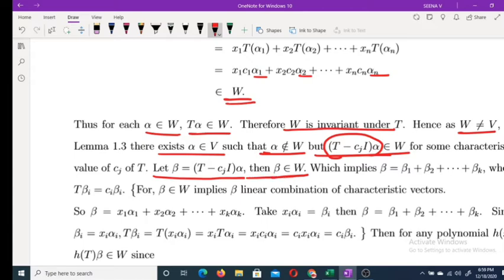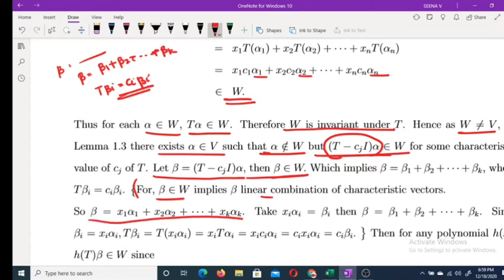But what is our W? W is the subspace spanned by characteristic vectors. So beta you can write as beta 1 plus beta 2 plus etc. plus beta k, where T beta i is equal to Ci beta i. How can we write beta like this? Beta belongs to W, so beta you can write as a linear combination of characteristic vectors.